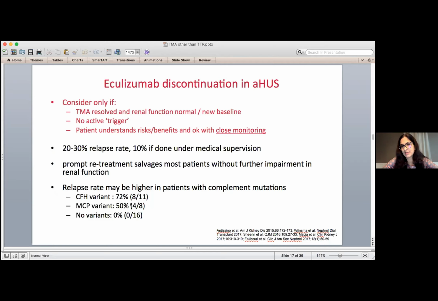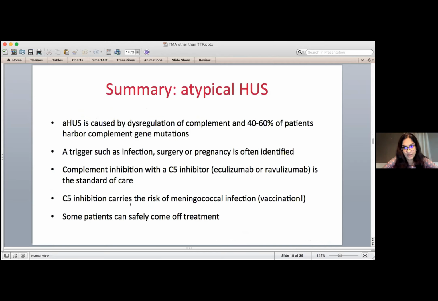You don't want to put a transplanted kidney at risk at all. So in summary, atypical HUS, the other most common primary TMA, is caused by dysregulation of the complement system. About 50%, but ranging from 40 to 60%, have complement mutations. There's often a trigger we can identify. Treatment is with a C5 inhibitor, either eculizumab or ravulizumab.